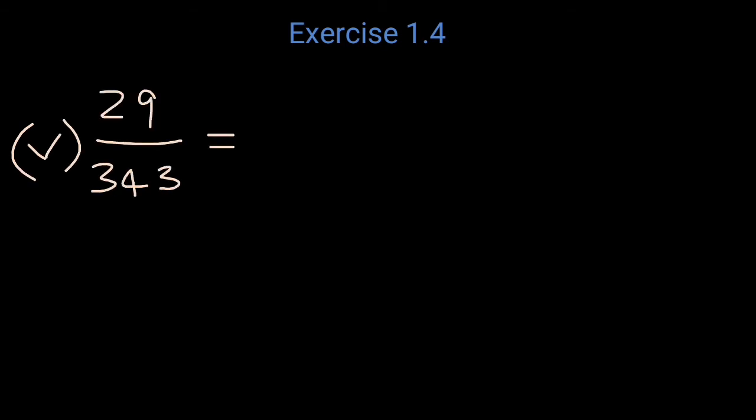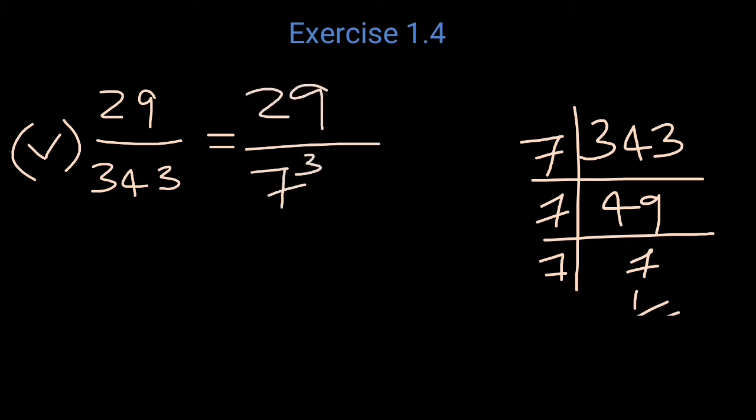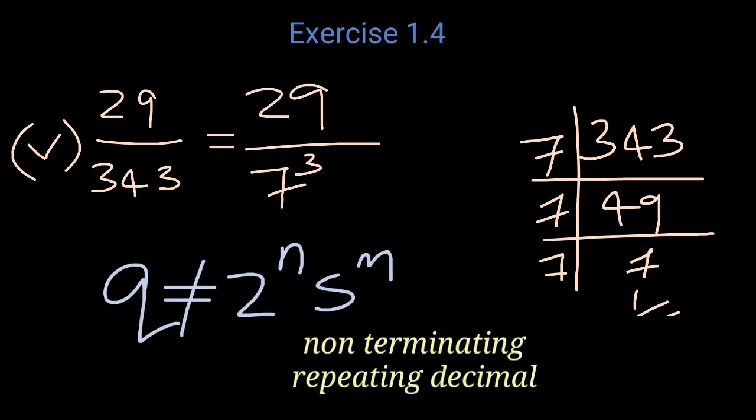Fifth one, 29 by 343. Now we have to find the factors of 343. 343 divided by 3 is not possible and 5 is not possible. So we have to divide it by 7. 343 divided by 7 we get 49, and again divided by 7 we get 7. Again divided by 7 we get 1. So it is equal to 29 by 7 cubed. Now q is not in the form of 2 raised to n, 5 raised to m. So it is a non-terminating repeating decimal.